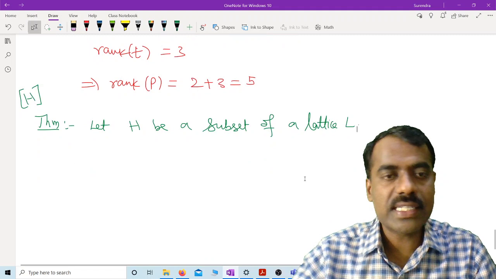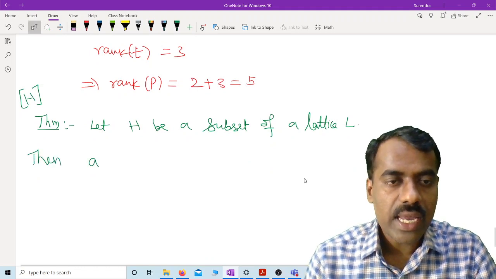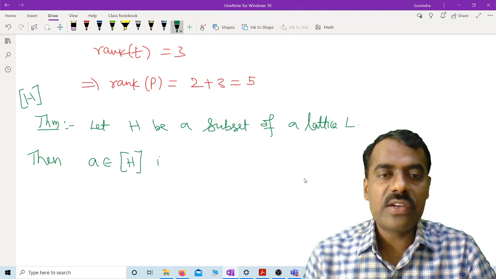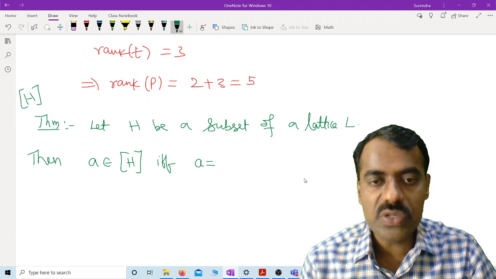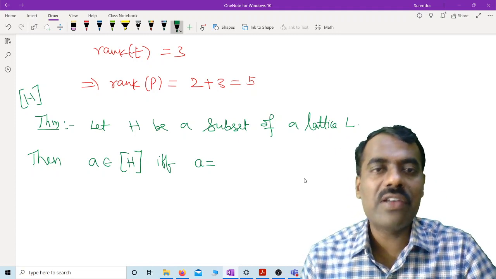You take L is a lattice. Then an element A will be here in the smallest sublattice if and only if A is actually a value of some polynomial evaluated at some point.